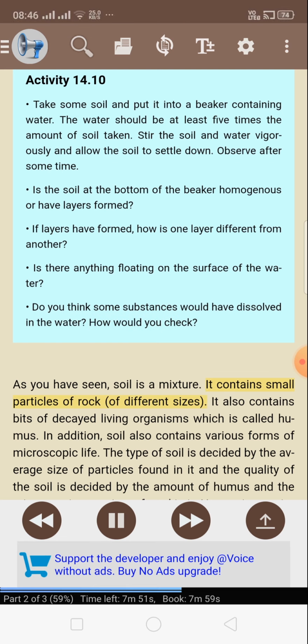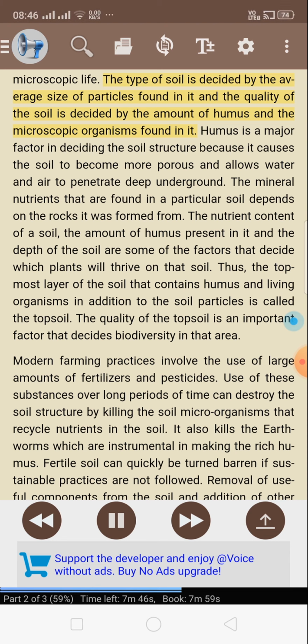As you have seen, soil is a mixture. It contains small particles of rock of different sizes. It also contains bits of decayed living organisms, which is called humus. In addition, soil also contains various forms of microscopic life. The type of soil is decided by the average size of particles found in it, and the quality of the soil is decided by the amount of humus and the microscopic organisms found in it.